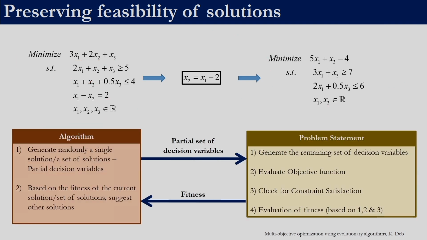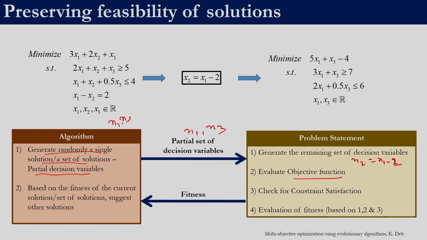So this figure you might remember, right? The algorithm randomly generates one solution or a set of solutions. Previously, for unconstrained optimization problems, it was generating all the decision variables. So here we can say that it will generate only partial decision variables. For example, in this case, it will generate only x1 comma x3. This partial set of decision variables is sent through the problem statement. Here we would have this equation that x2 is equal to x1 minus 2, and calculate x2. Once we know x2, x1, x3 is given by the algorithm, x2 is generated over here.